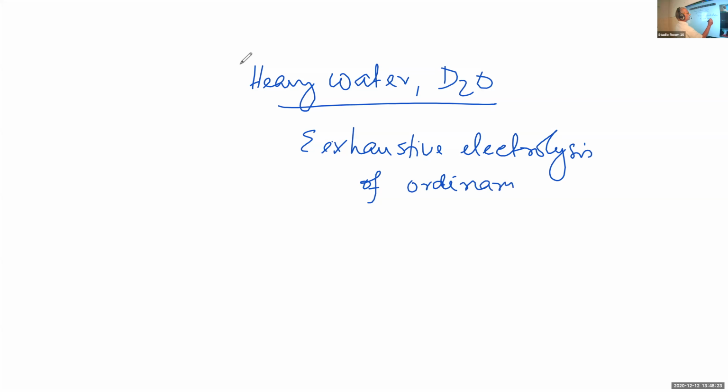When electrolyzed, H2O decomposes in preference to D2O, and hence we get D2O, deuterium oxide or heavy water.